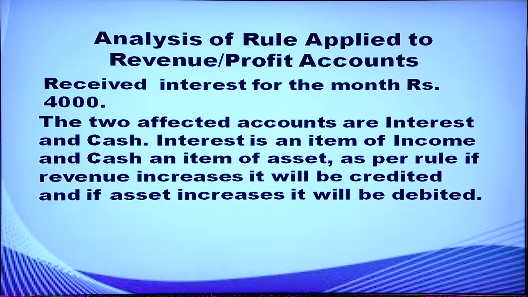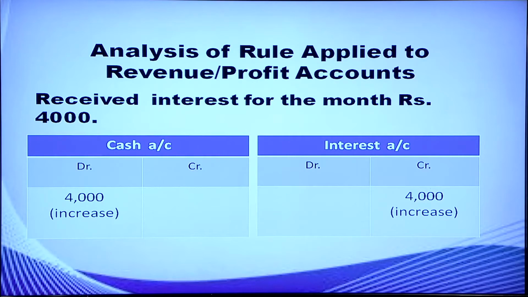Another transaction: received interest for the month rupees 4,000. Two affected accounts are interest and cash. Interest is an item of income and cash is an item of asset. As per rule, if revenue increases, it will be credited. So, interest is credited. If asset increases, it will be debited. So, cash is debited. So, cash received interest for the month rupees 4,000. Cash account is debited with rupees 4,000. Interest account is credited with rupees 4,000.